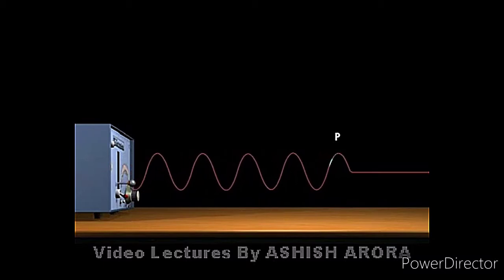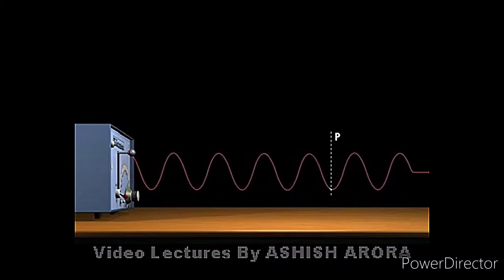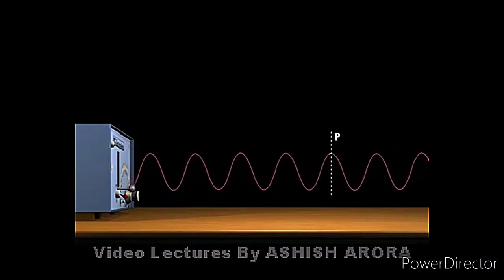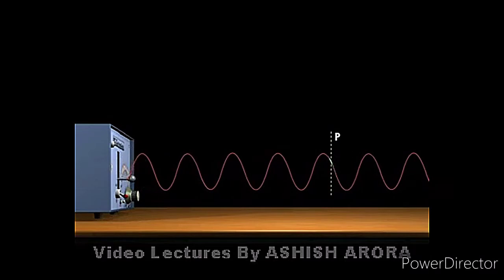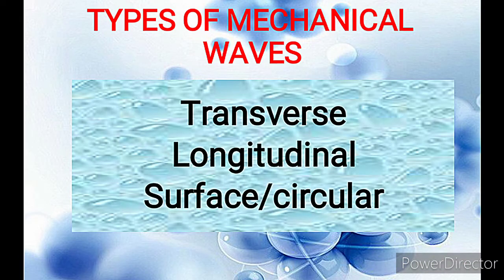Mechanical waves may come in different shapes and forms. The classifications of waves vary according to the orientation of the wave oscillations, or how the particles move relative to the direction of the waves. There are three categories including transverse, longitudinal, and surface or circular waves. Let us discuss these categories one by one.